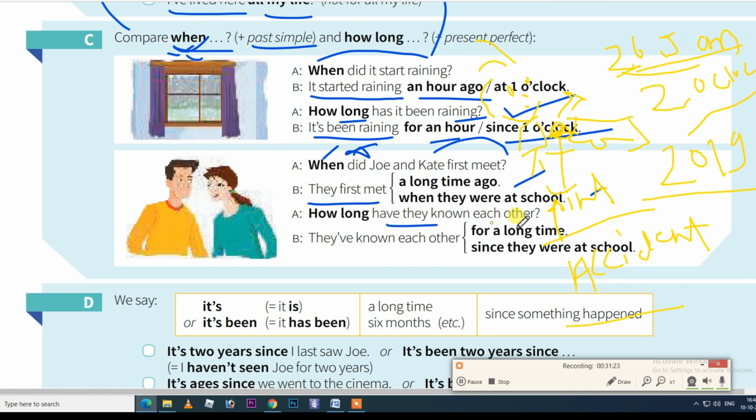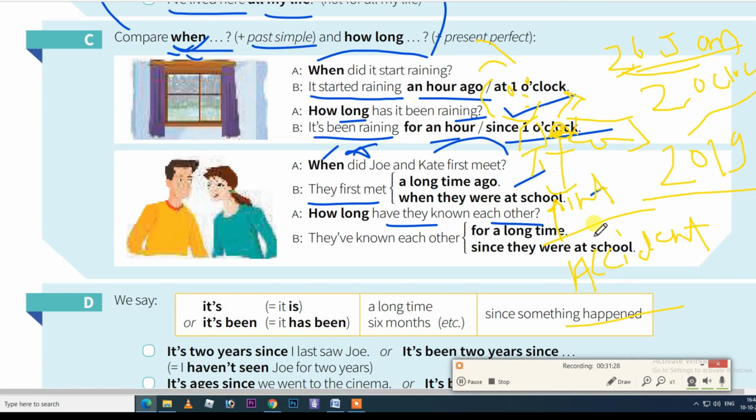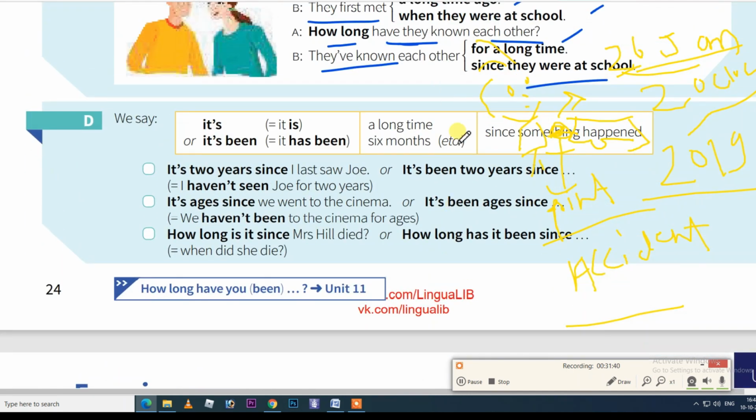How long have they known each other? If you want to ask about two people who know each other, you can say, "How long have you known each other?" or "How long have they known each other?" They have known each other for a long time, or since they were at school. Got it, guys? Okay, here is the last point.